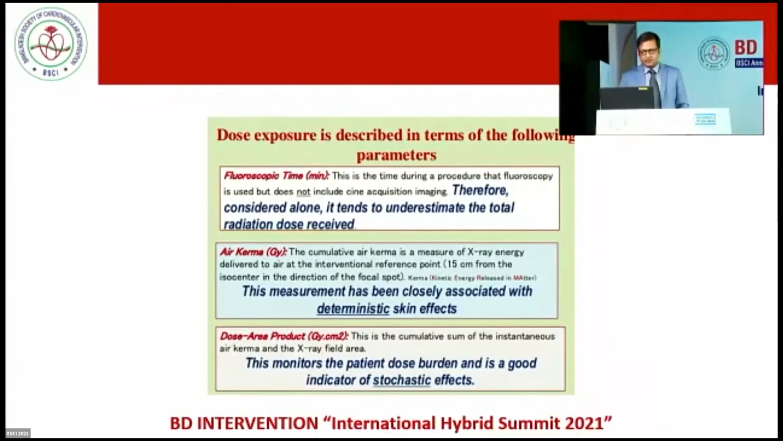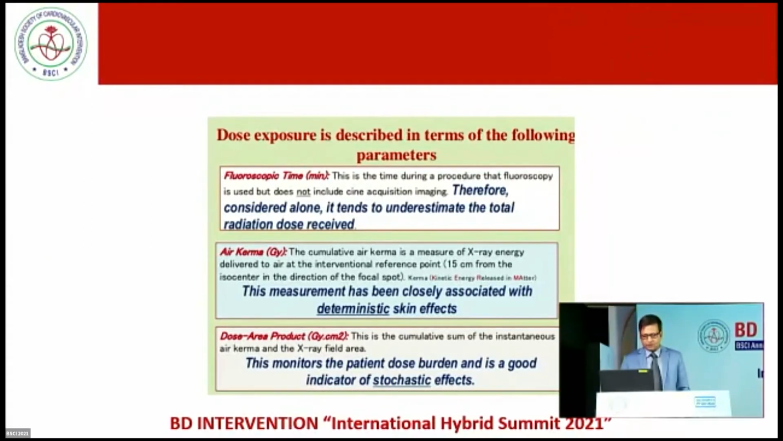Dose exposure is described in terms of the following parameters: fluoroscopy time, air kerma, and dose area product. The limitation of fluoroscopy time is that it does not count the cine time. Air kerma is the measure of energy delivered to air at the interventional reference point, that is 15 centimeters from the isocenter in the direction of the focal spot, that is from the source of energy. These measures have been closely associated with the deterministic effect. When we multiply the area with the air kerma, that is called the dose area product, and it is usually associated with the stochastic effect.